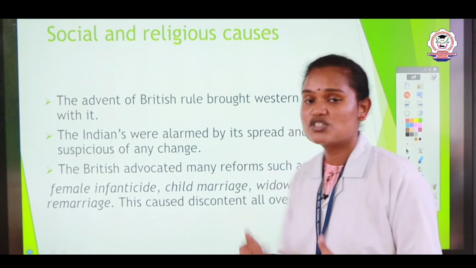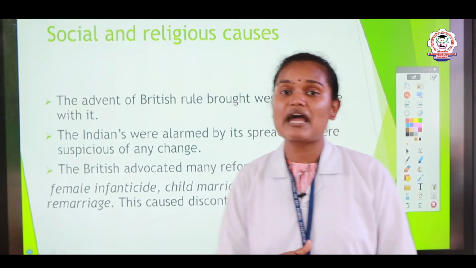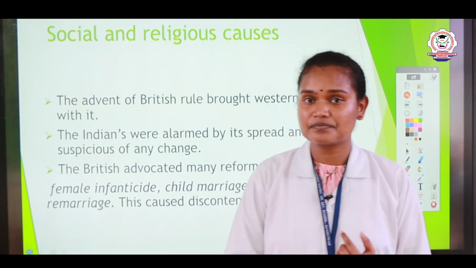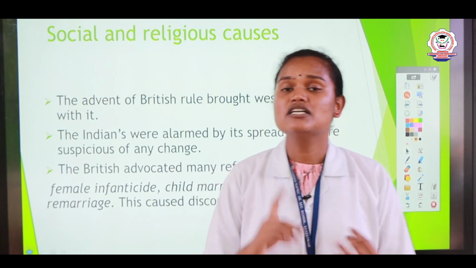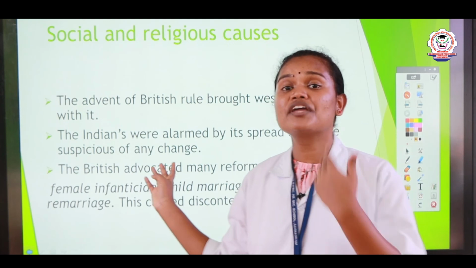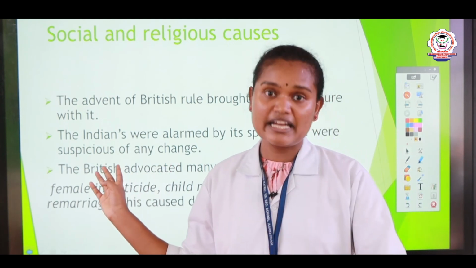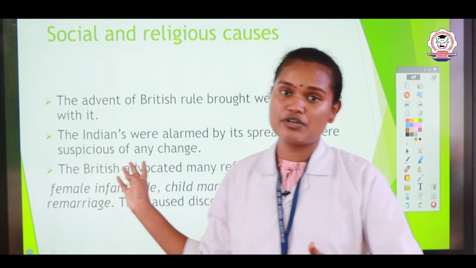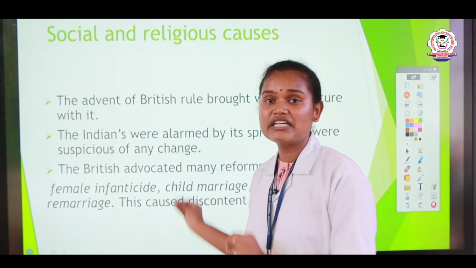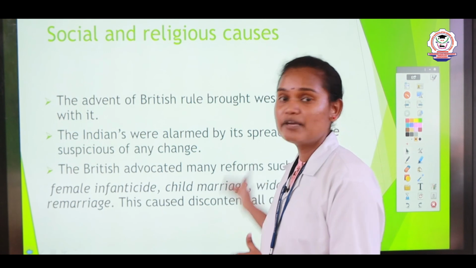Then the British stopped several social evil practices existing in ancient India like sati, female infanticide, child marriage and the ban on widow remarriage. They supported widow remarriage. Remarriage means getting married again, a second marriage. The English East India Company supported widow remarriage.